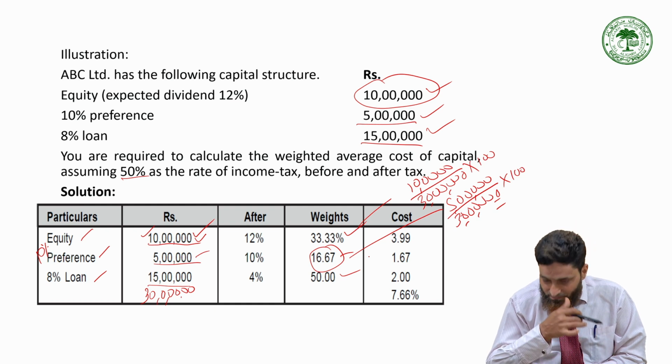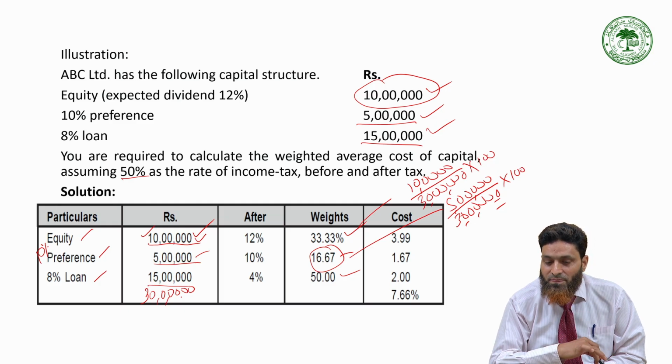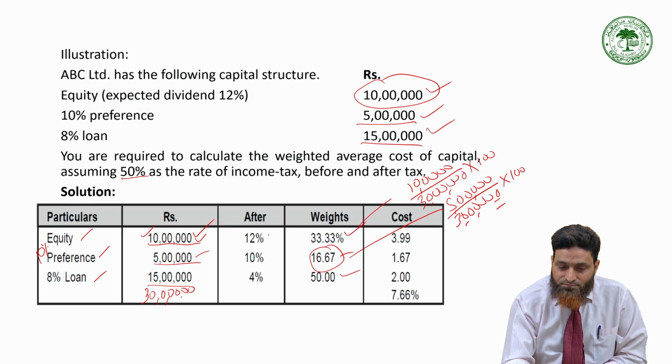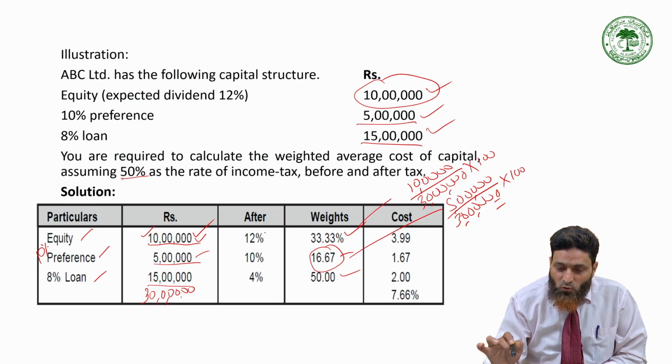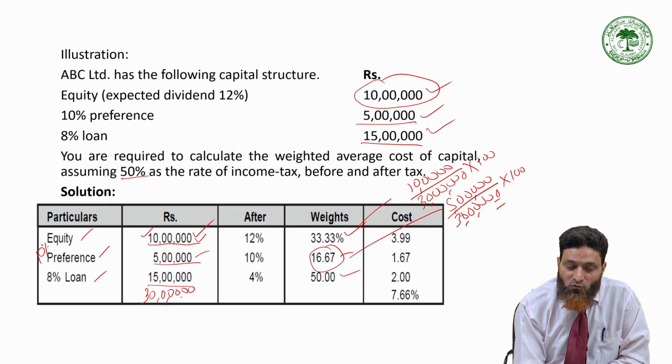So in this case, you have calculated the weight of each and every source: 33.33, 16.67, and 50%. The next step is to multiply. One more adjustment you have to do. Cost of loan was 8%, but here it is written 4. Why is it?